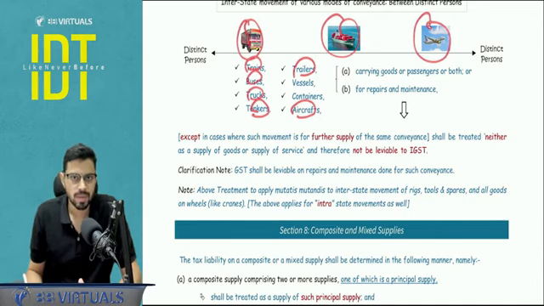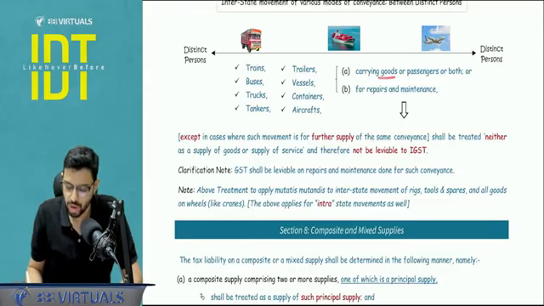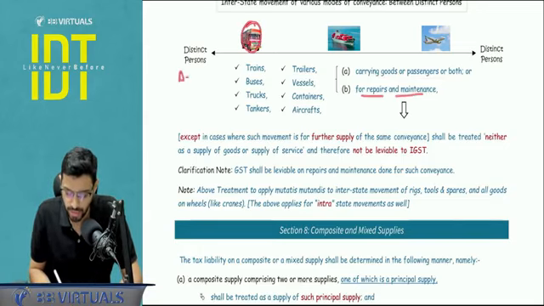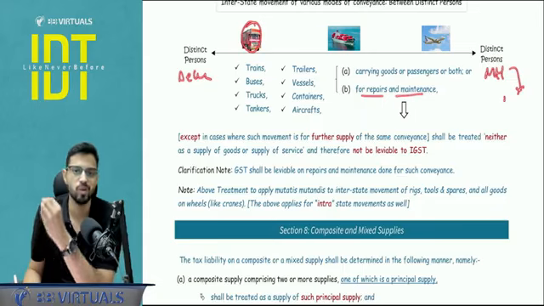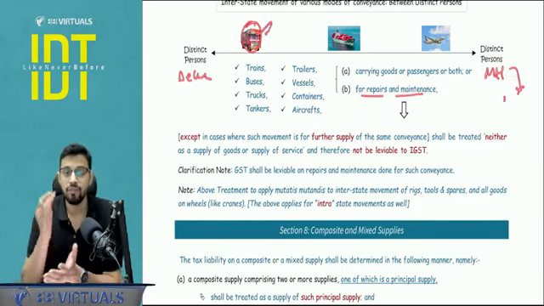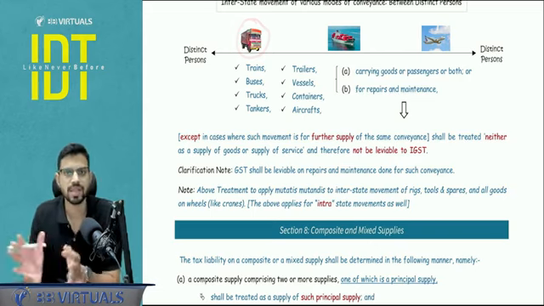Now the question comes that sometimes these conveyances move from one office of the company to another. It can be used for carrying goods or some passengers or some employees, or for the purpose of repair and maintenance. Let's say this truck is going to go from the Delhi office to the Maharashtra office, because near the Maharashtra office there is one good mechanic, in simplest words. So there is one good mechanic who is going to repair this particular truck. Now the question comes: will there be any GST implication on the transfer of the conveyance itself?